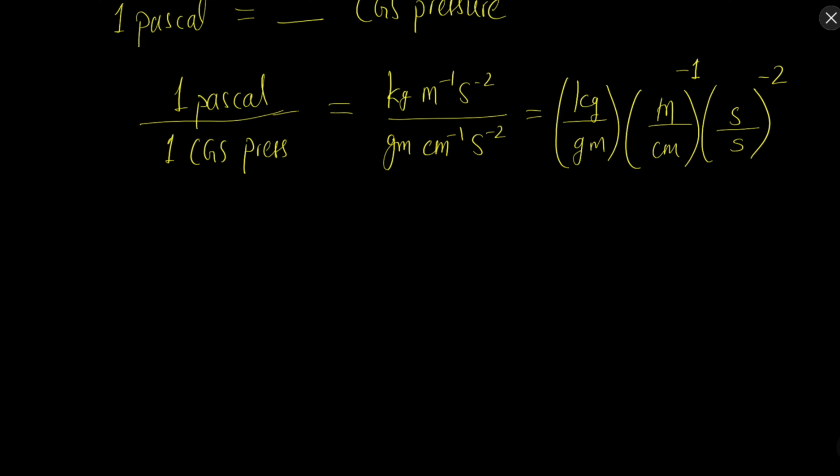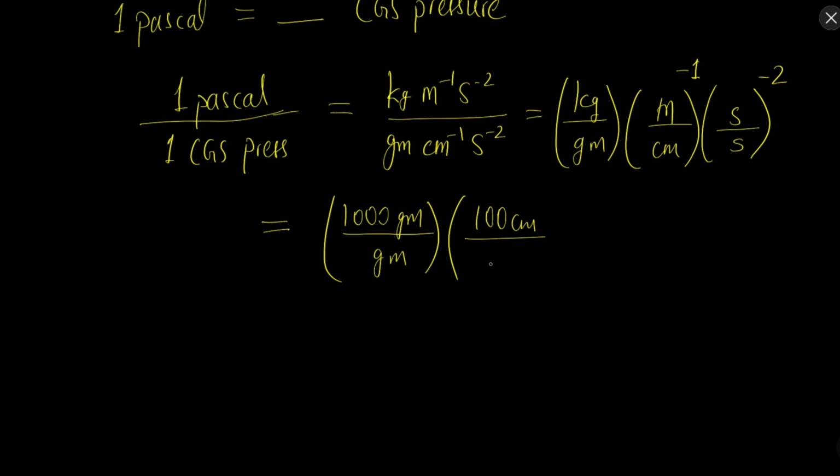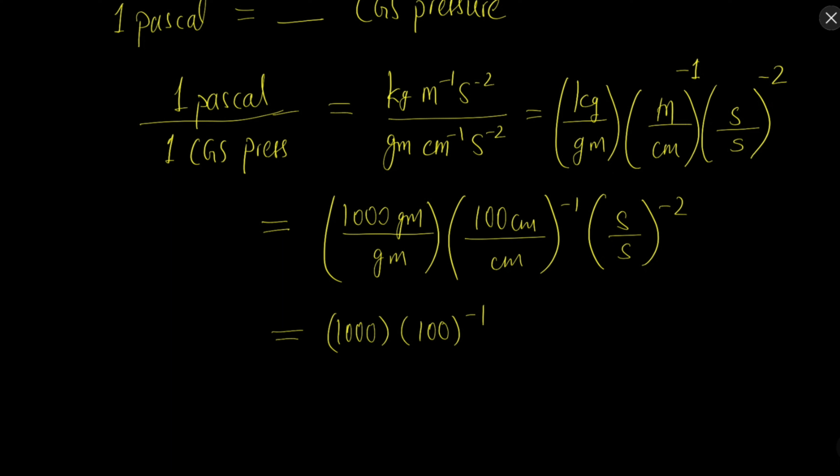Now how can we convert it? So just write it like this, 1 kg is equal to how much? It is equal to 1000 gram. Then 1 meter is equal to 100 centimeter, and then this is same, okay, seconds, this unit is same. So ultimately what we will get is 1000 from here and 100 from here, but it is having the power -1. So we get 1000 upon 100, that is 10.